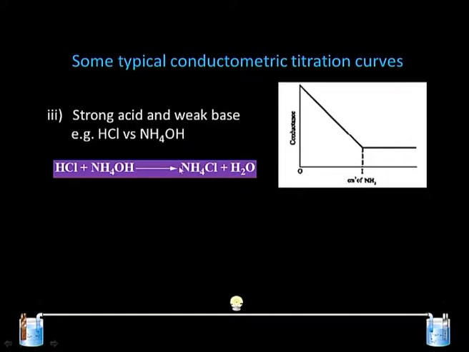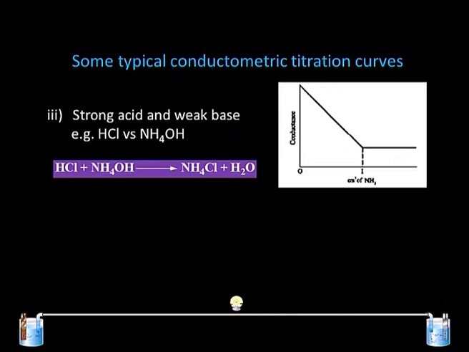NH4+ has less mobility, so we see a decrease in the conductance of the solution. After reaching the equivalence point, when there is no H+ in the solution, we see the lowest possible value, and when further NH4OH is added to the solution, it shows almost no change, which can be assigned to the weak dissociation of NH4OH, which is not able to give a large amount of OH- in the solution.